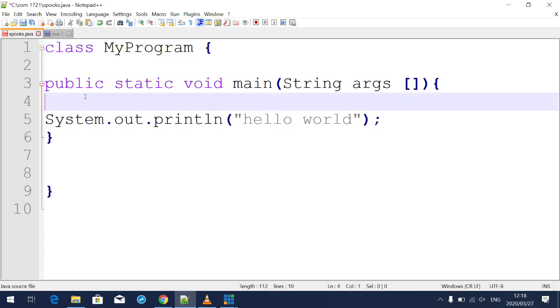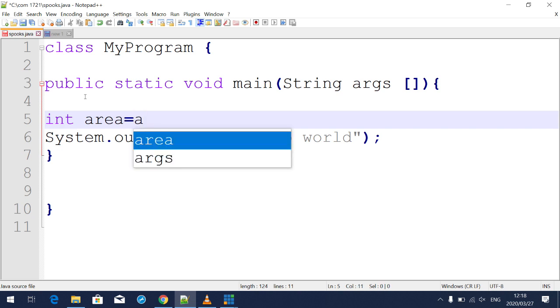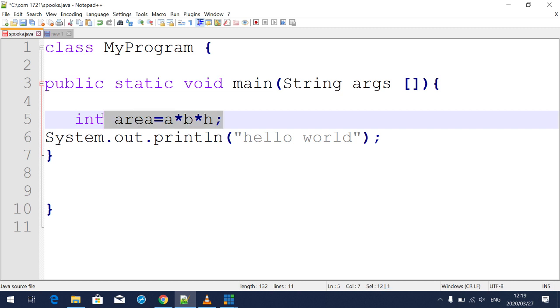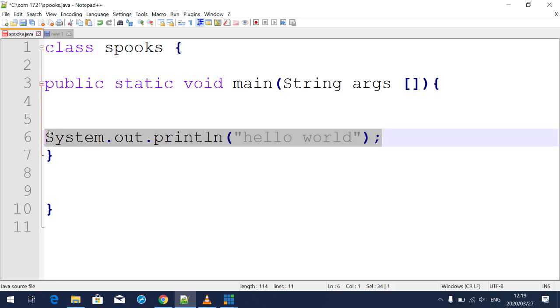Remember we talked about variables, for example, int area is assigned to. I'm quite sure that you guys now know how to declare your variables and everything. So I want to look into that today. If you didn't watch the last video, go back and watch it. So class, let's go back to the class we know. Let's just erase this for now because it's not important.